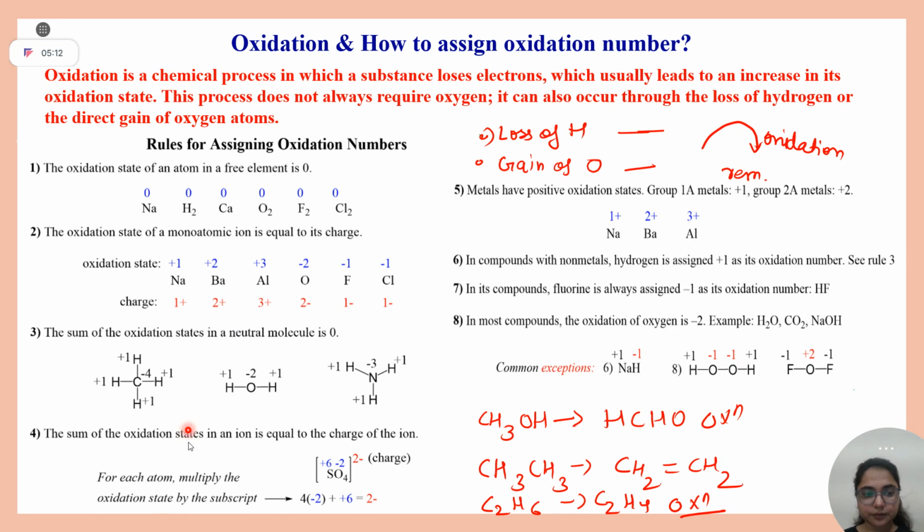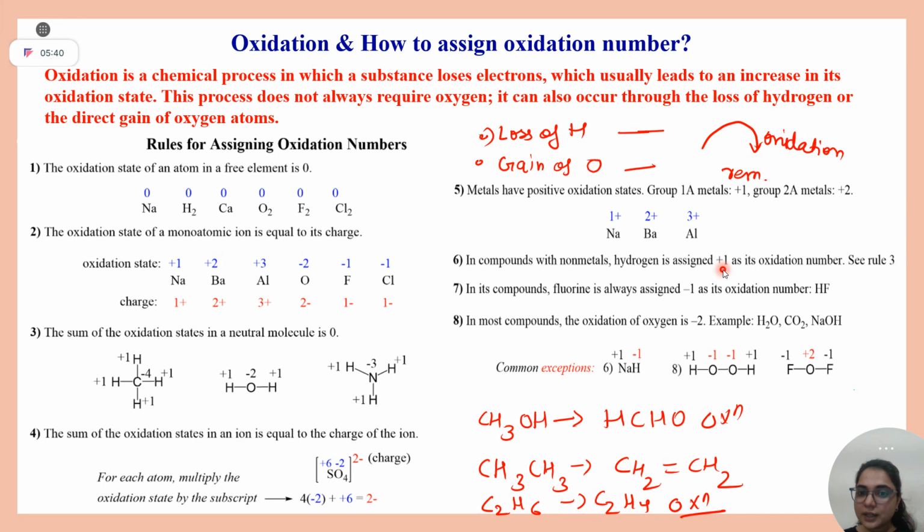Metals have positive oxidation states, because metals always want to lose electrons. In compounds with non-metals, hydrogen is assigned plus 1. Can you give me an example for rule number 6? HCl, right?